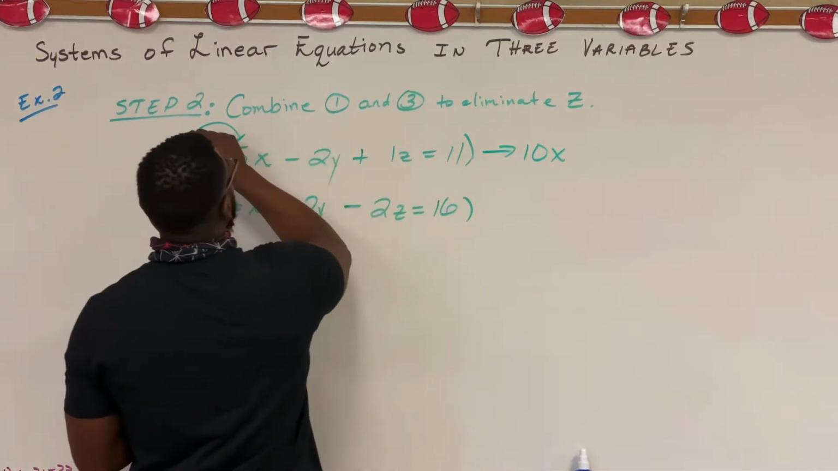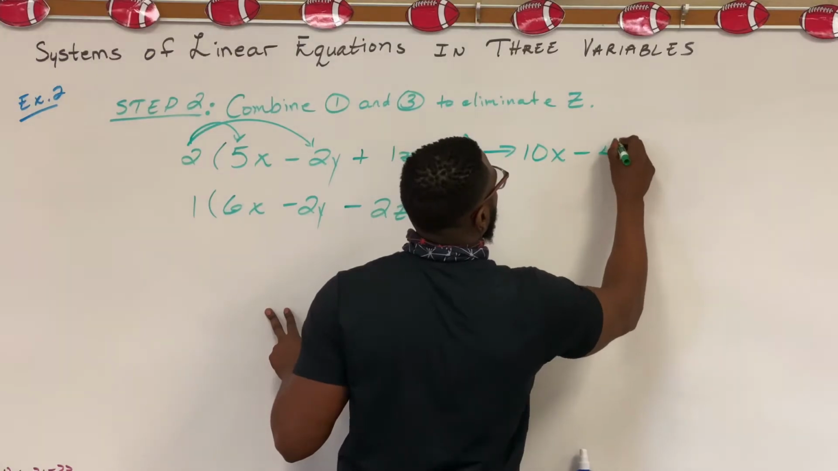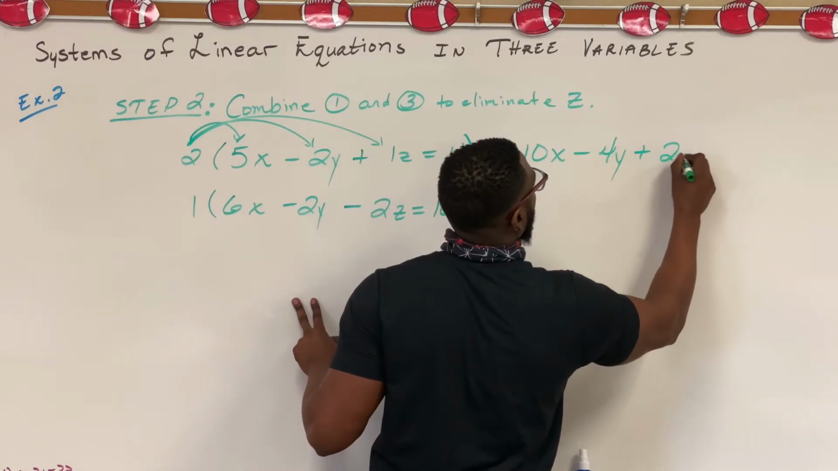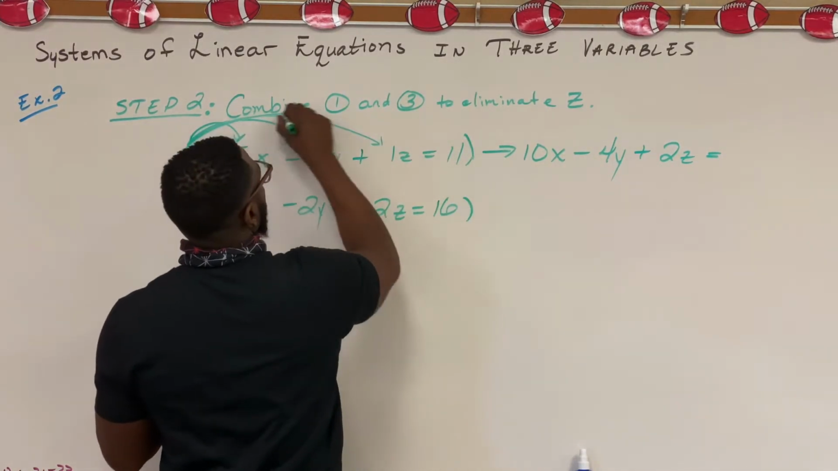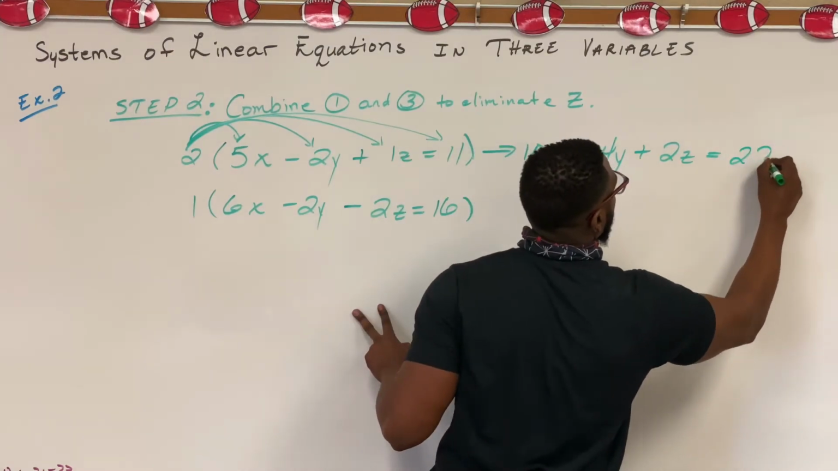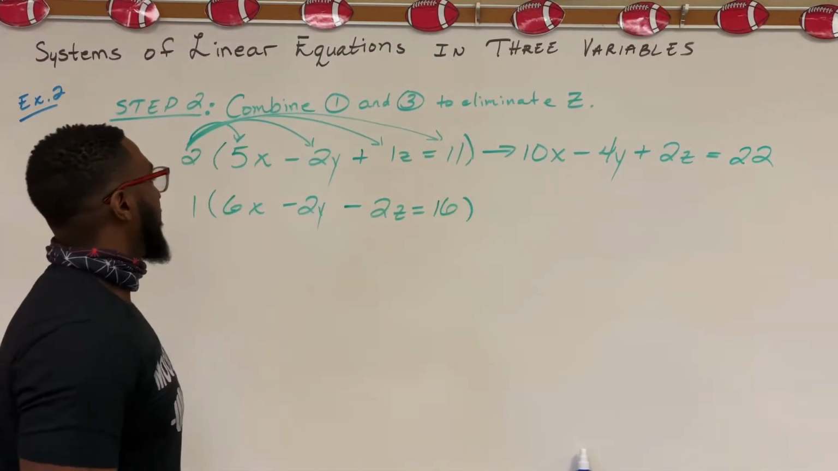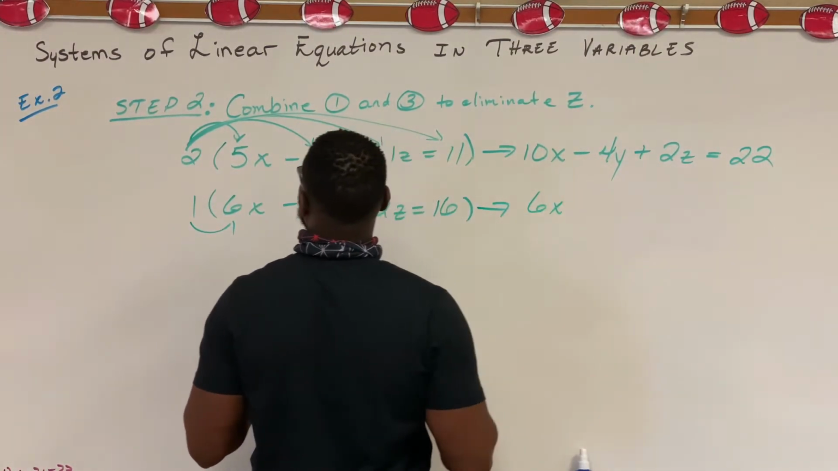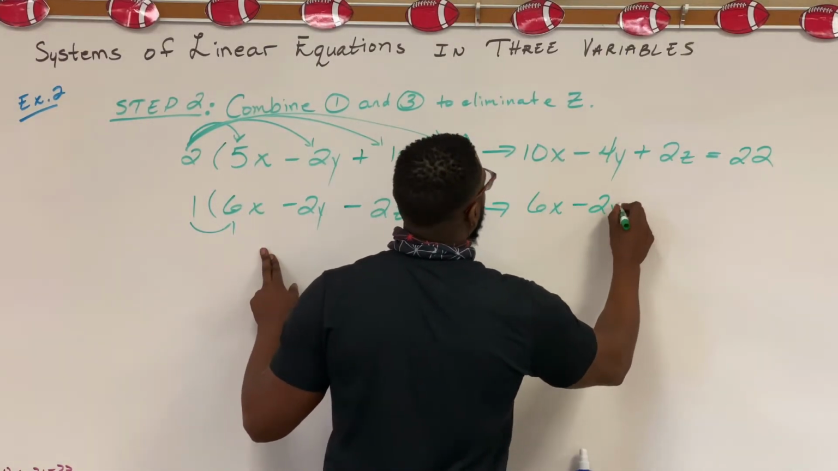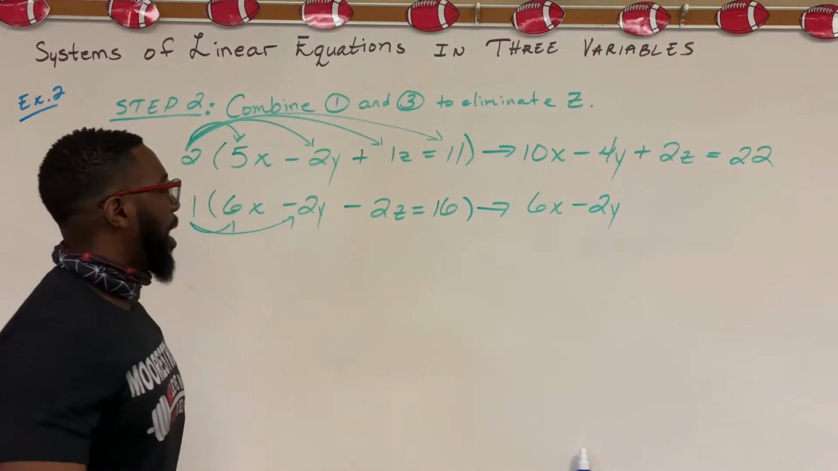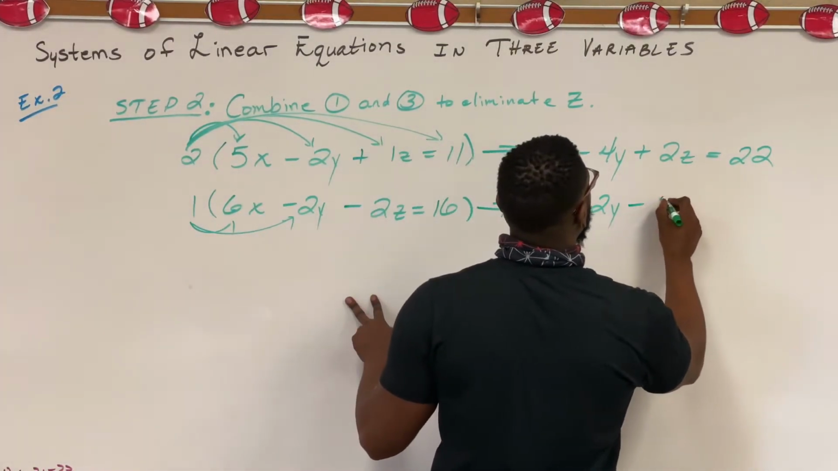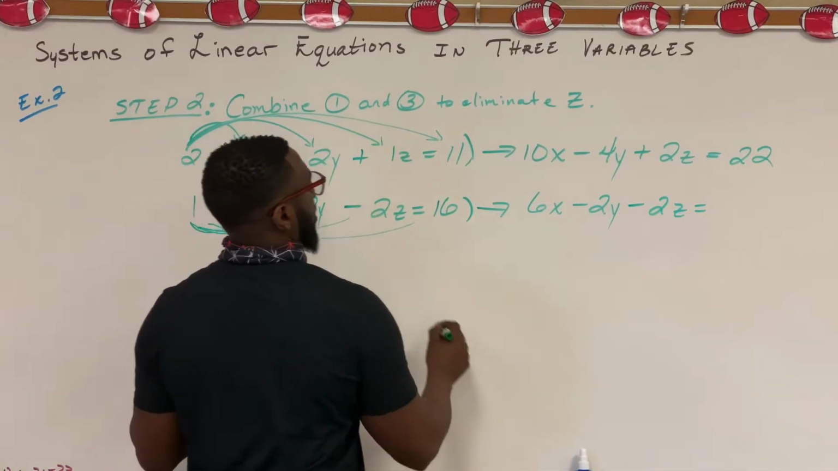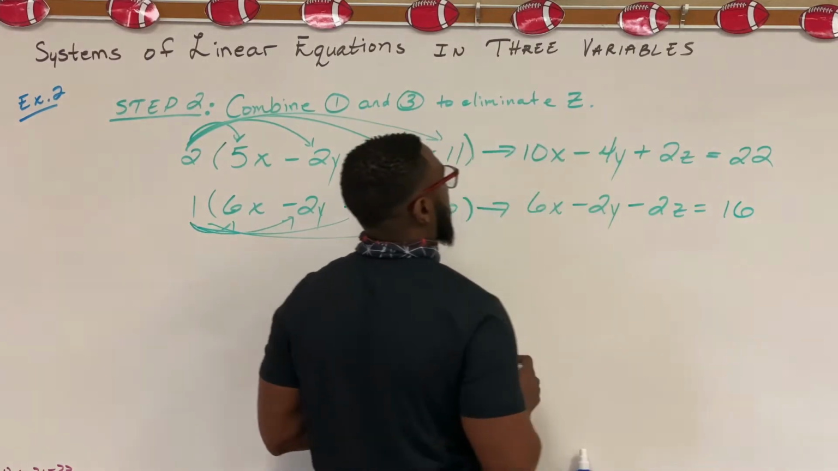10x minus 4y plus 2z equals 22. The bottom, 6x minus 2y minus 2z equals 16.